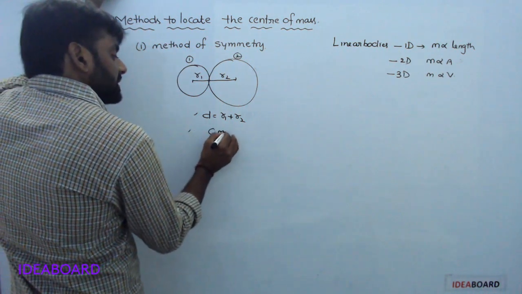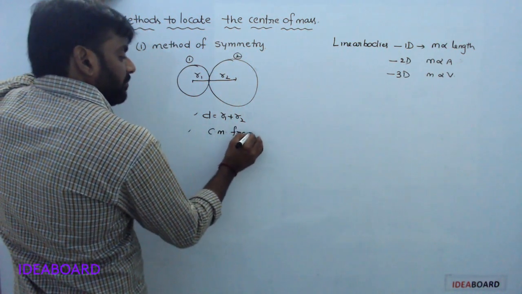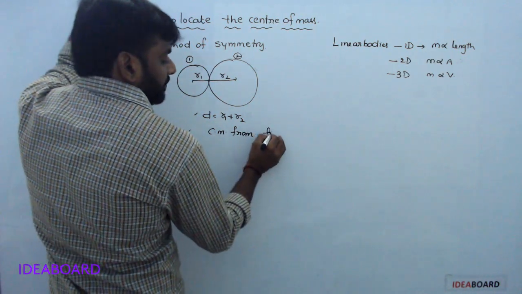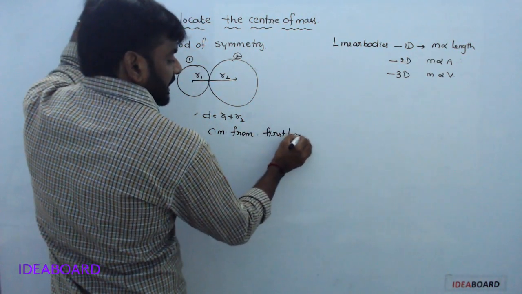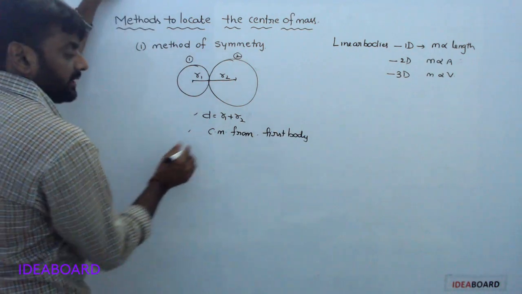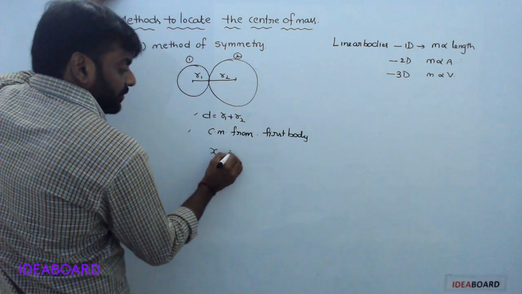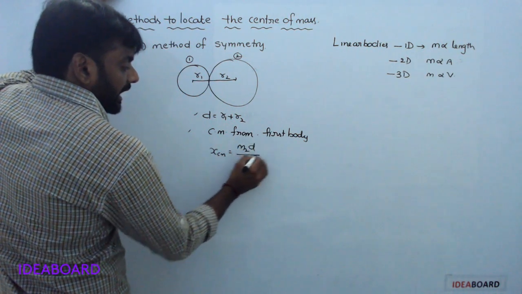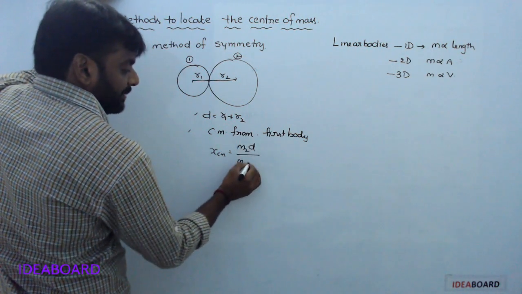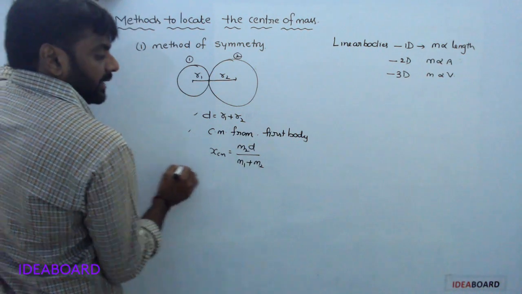The center of mass from the first body is xcm equal to the formula m2 d by m1 plus m2.